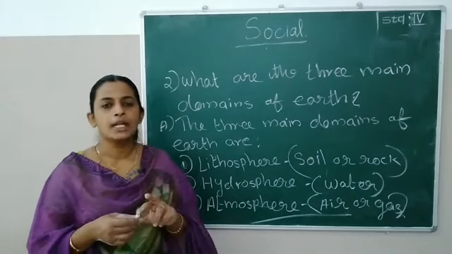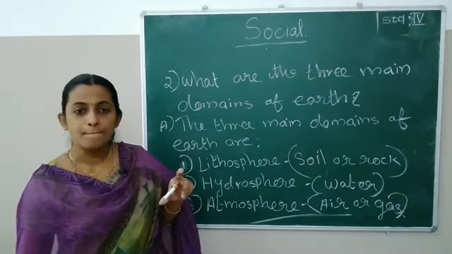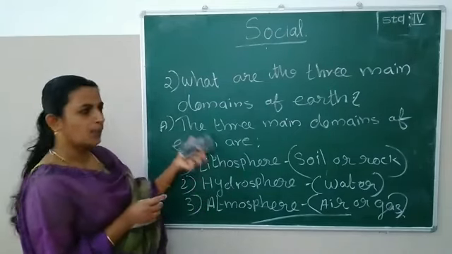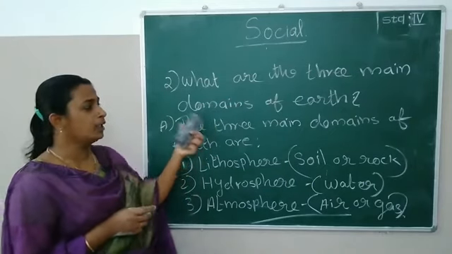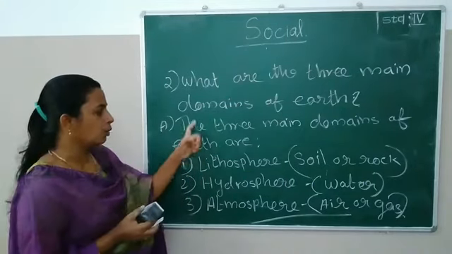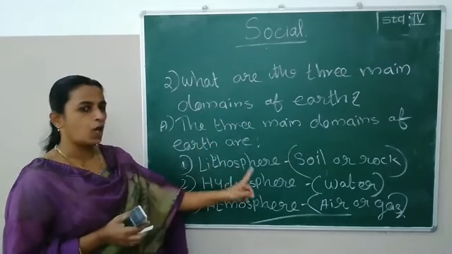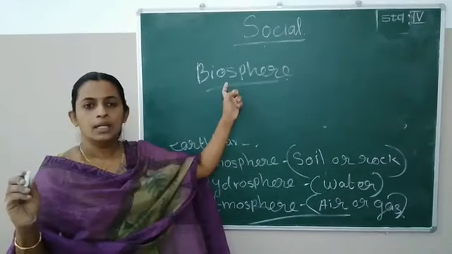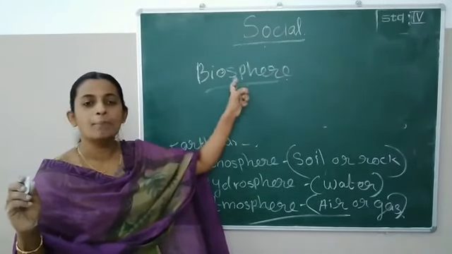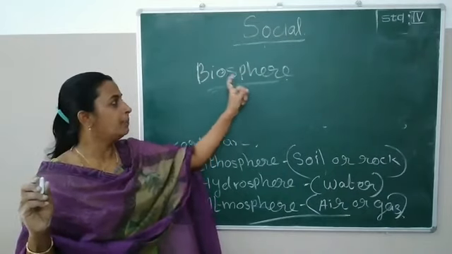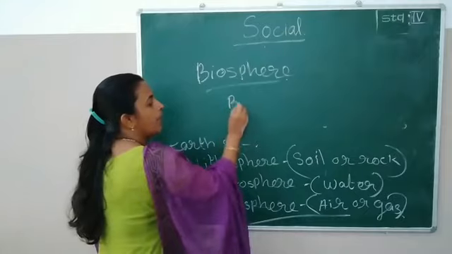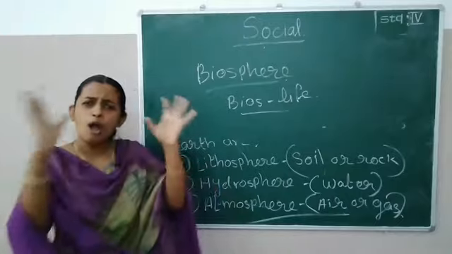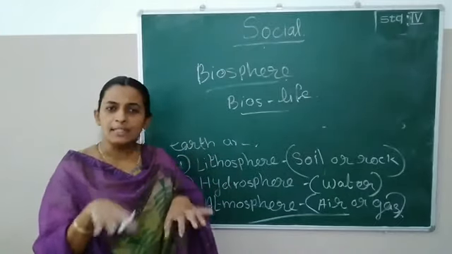And one more domain is there, that is known as biosphere. Biosphere. Got it, this one? What are the three main domains? Only three main domains Miss asked you. The three main domains of the Earth are lithosphere, hydrosphere and atmosphere. Got it? Next domain is biosphere. The word bios means life. Bios means life.